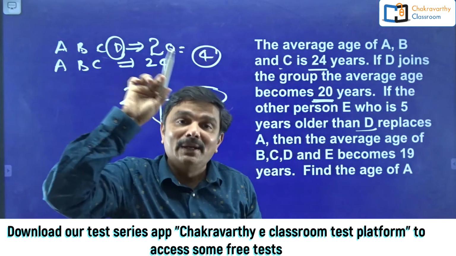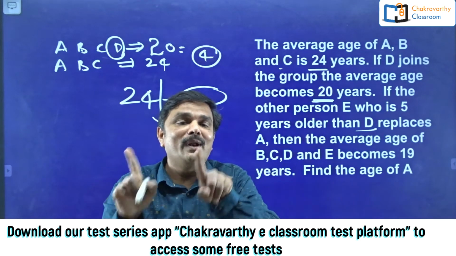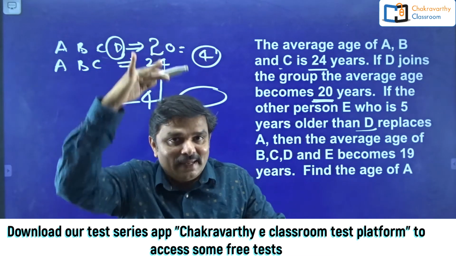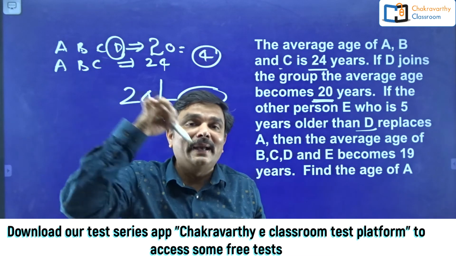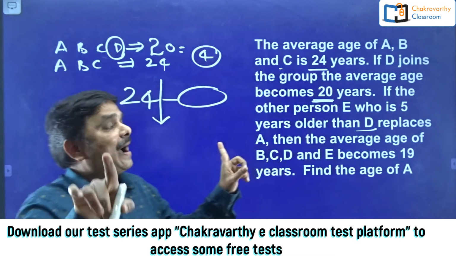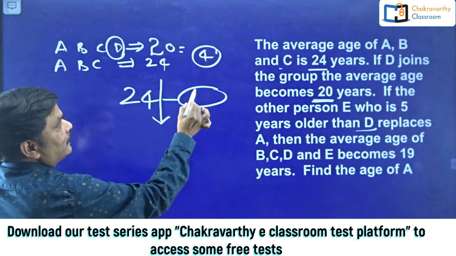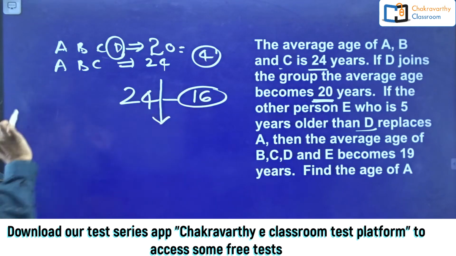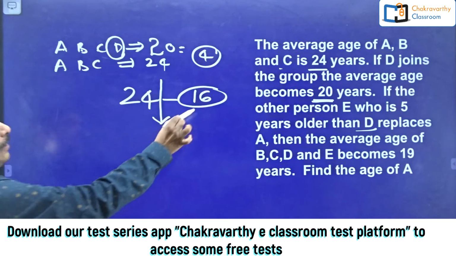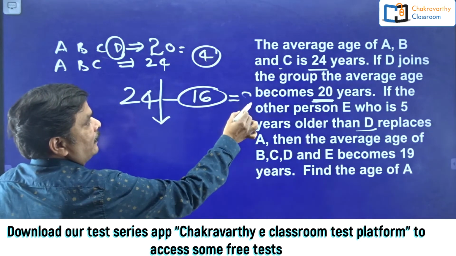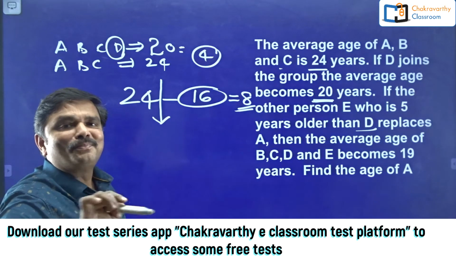That means in total 4 into 4, 16 years have been decreased because of the entry of D. So I can conclude that 24 minus 16, now D's age is 8 years. Isn't it simple for you?